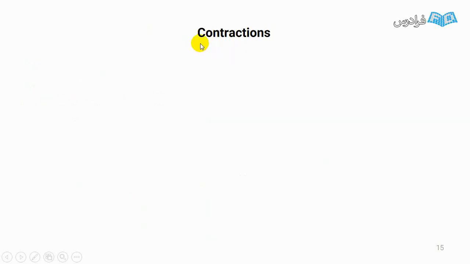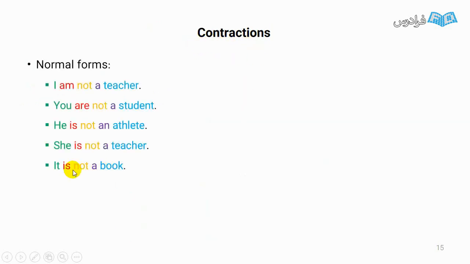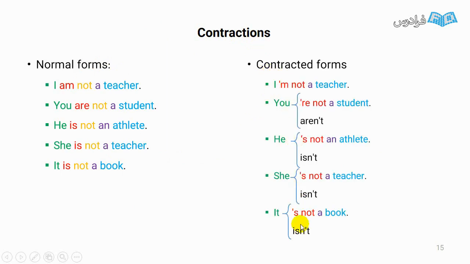Let's check contractions. They are normal forms and they are contracted forms. I am not a teacher. What is a contracted form? I'm not a teacher. But look at the second example. You are not a student. We have two different forms. You are not a student or you aren't a student.